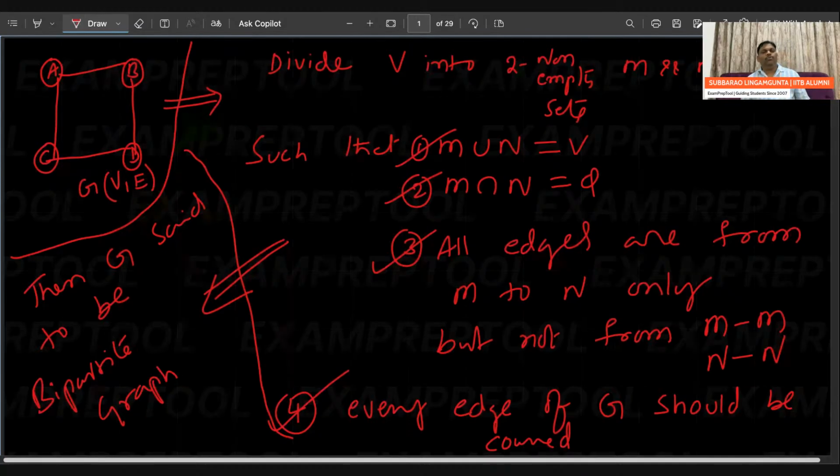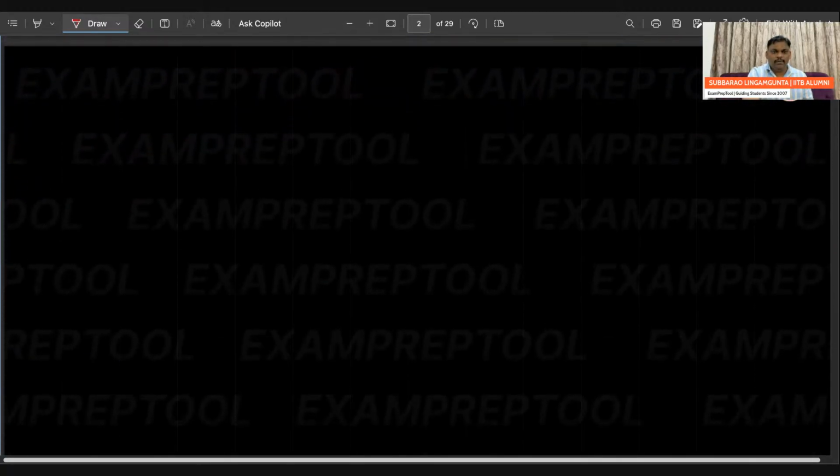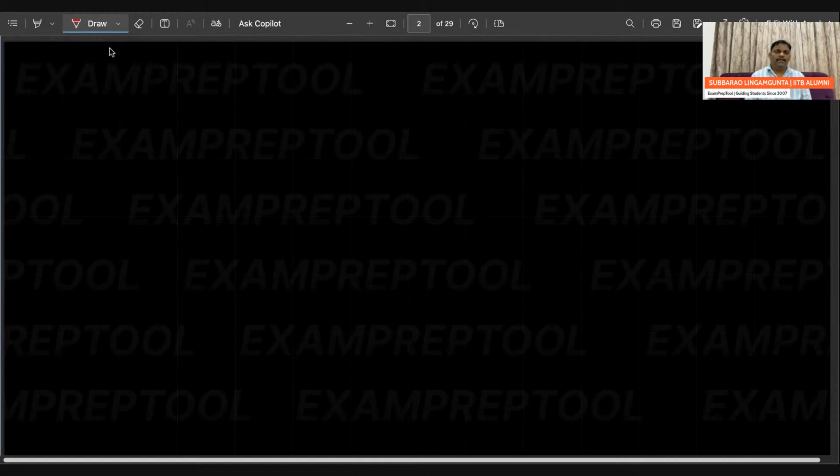I am sure you may not get it. I'm sure many people are not getting it. You will get it with the help of an example. Let's take one example. So I'm starting now. Check the following graph. Is it bipartite or not?